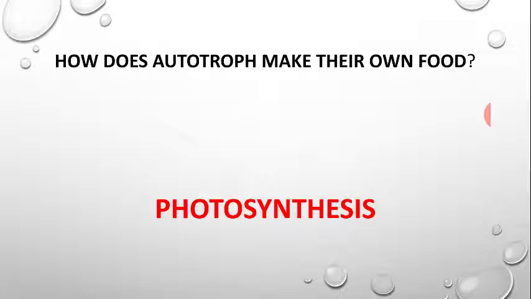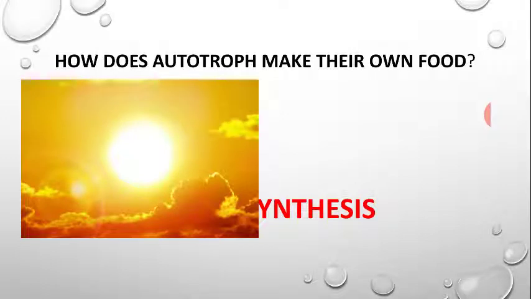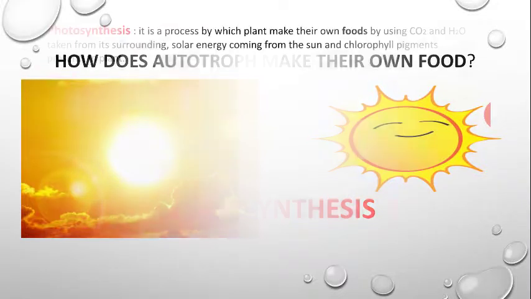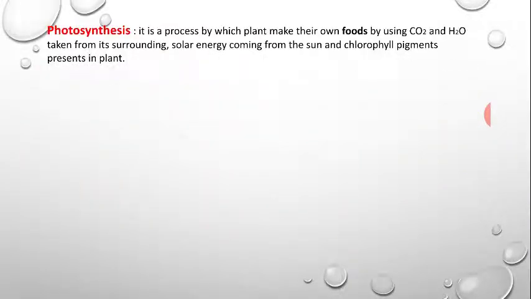All the plants make their food by using the solar energy coming from the sun. The sun is a major and most important factor in all these processes. So, the definition is simple here. It is a process by which plants make their own food by using the carbon dioxide and water taken from their surroundings, solar energy coming from the sun, and chlorophyll pigment present in the plant.